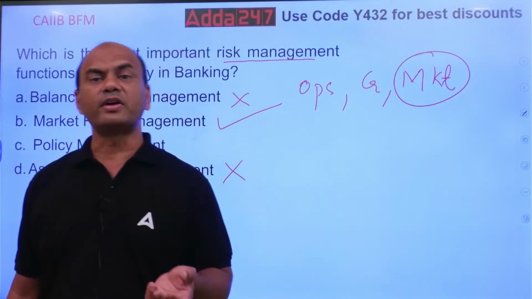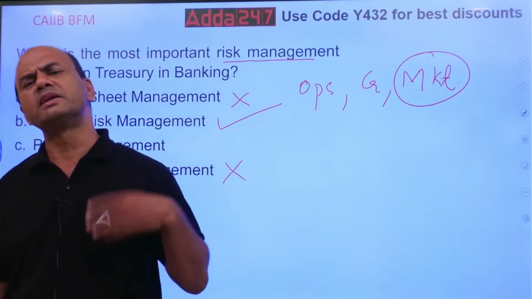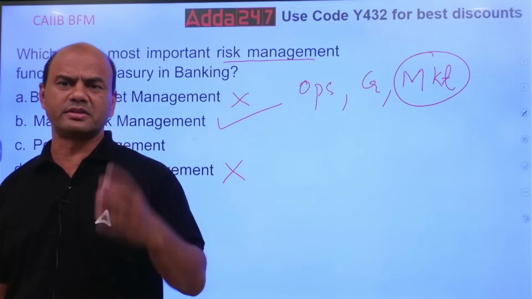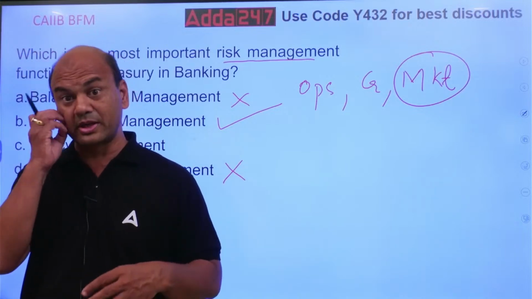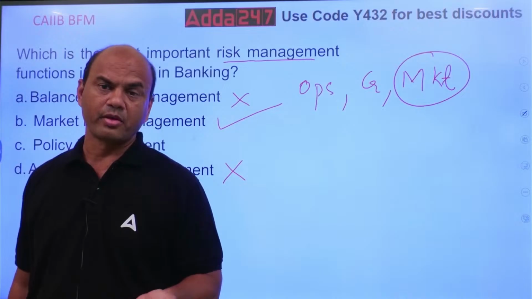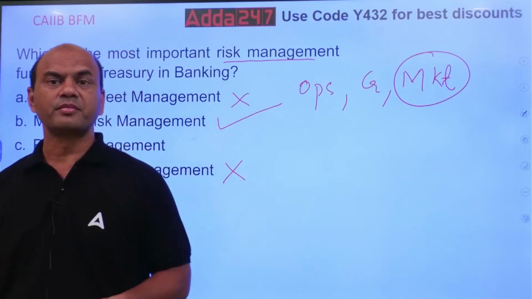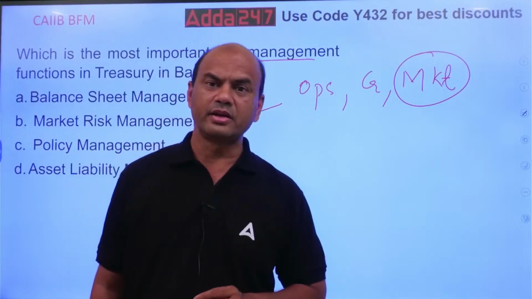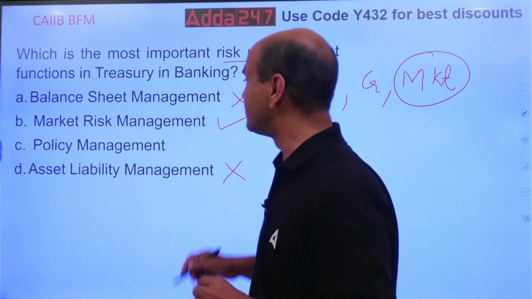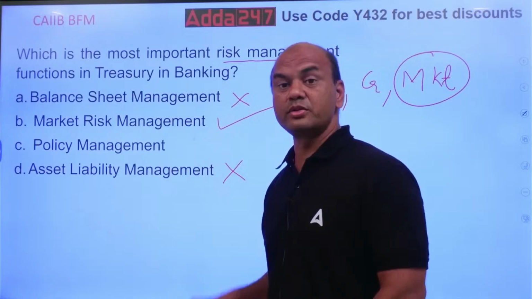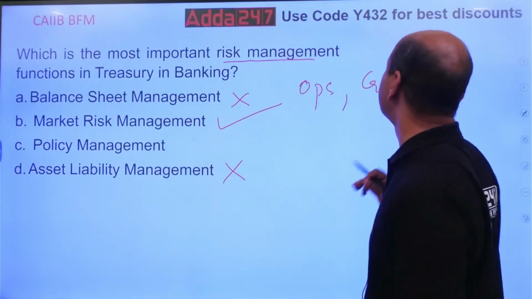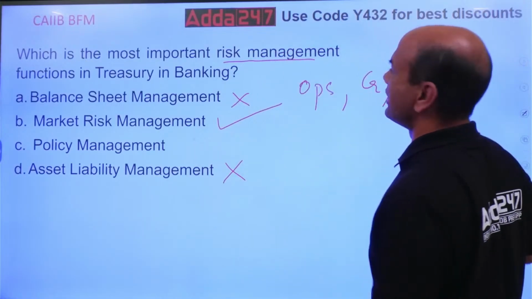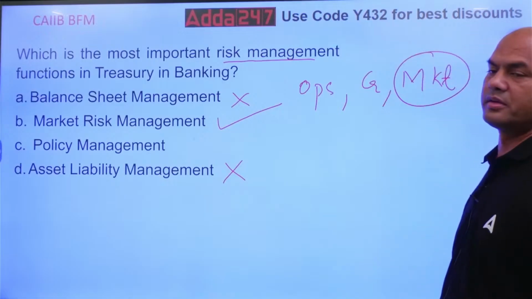No. Tomorrow if RBI increases the repo rate by, let's say, 2%, it's not possible, but then also you don't know what situation might come. Is it in your hands? No. Right? So that is known as market risk. Okay, so market risk management is the most important function in any bank. Got it? Move on.